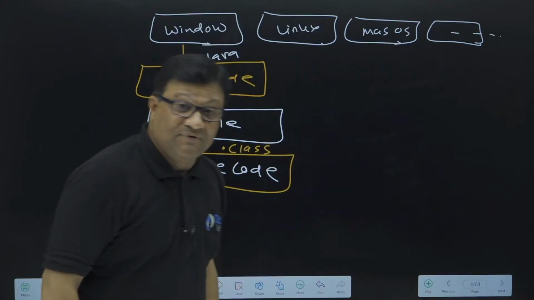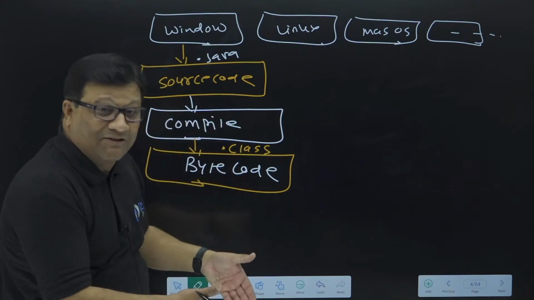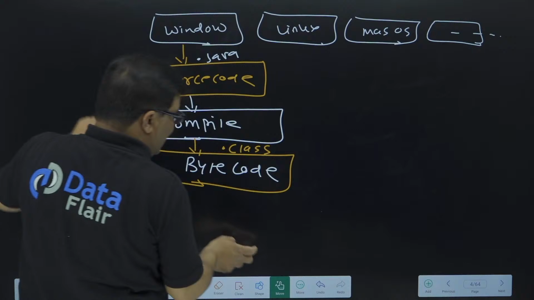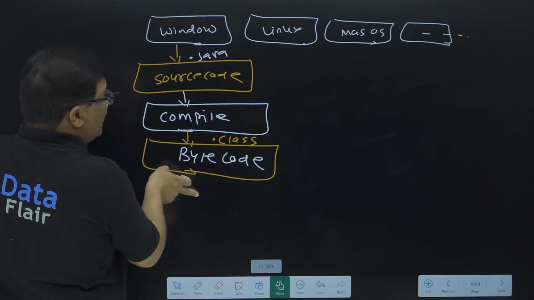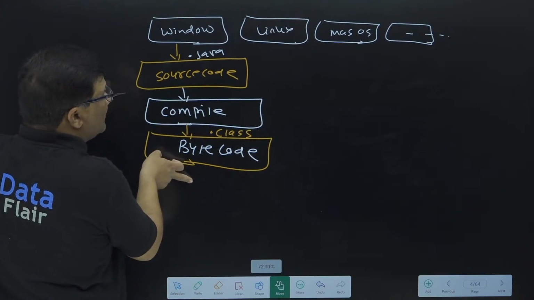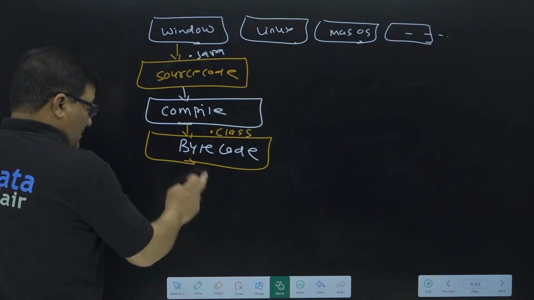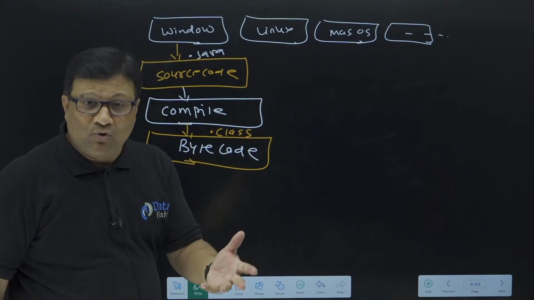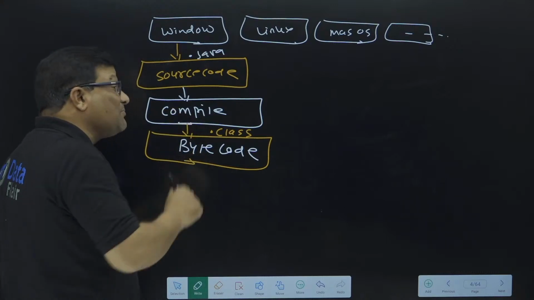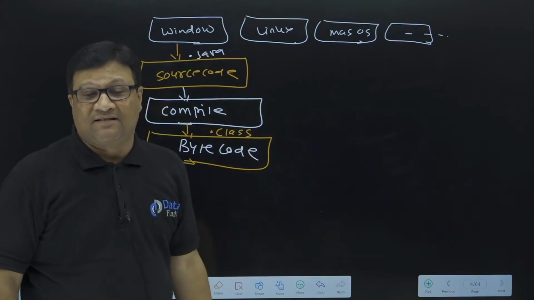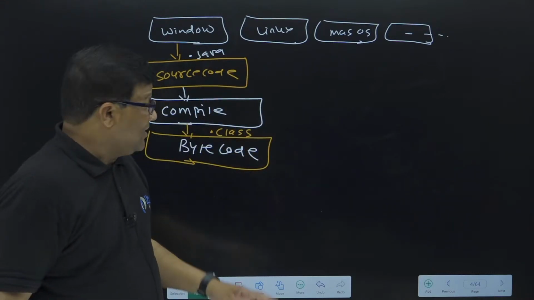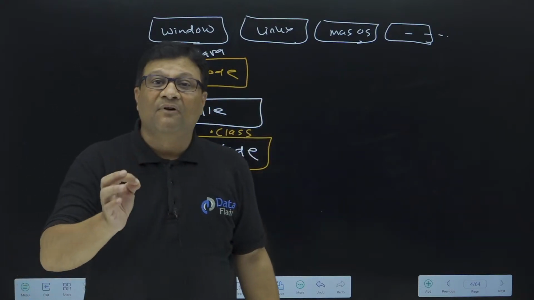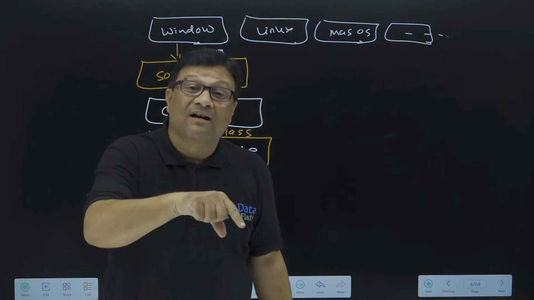But in the case of Java, Java never creates another file after compilation. Java actually creates a .class file, and this .class file contains bytecode. But sir, machine code is still not converted, so how will we get the output? Now, to run this bytecode in every operating system, listen very carefully, Java requires another converter.